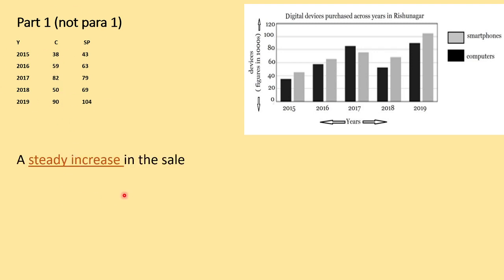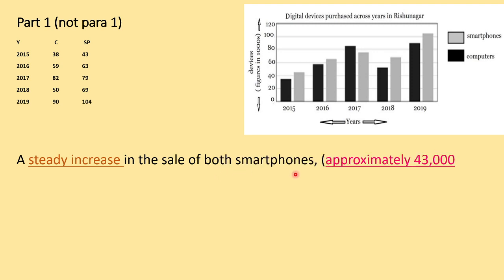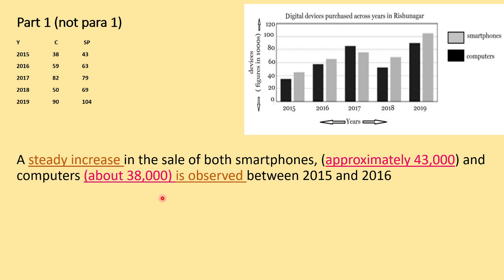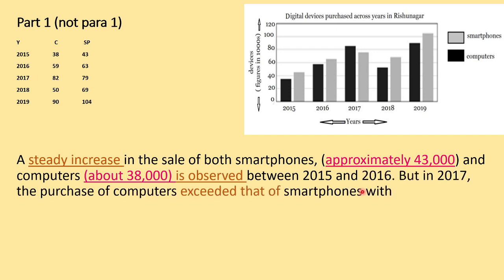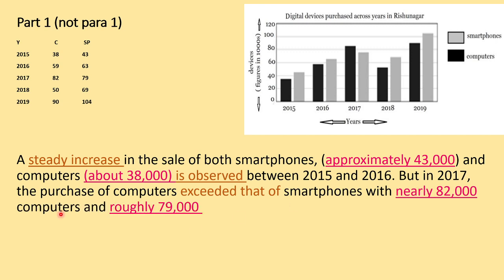So a steady increase in the sale of both smartphones, approximately 43,000, and computers, about 38,000, is observed between 2015 and 2016. But in 2017, the purchase of computers exceeded that of smartphones with nearly 82,000 computers and roughly 79,000 smartphones sold. So now let's analyze what we have written.